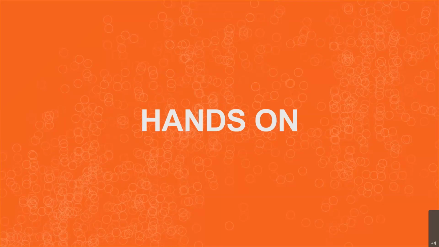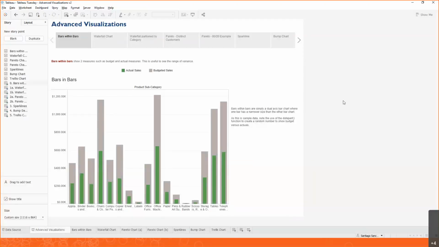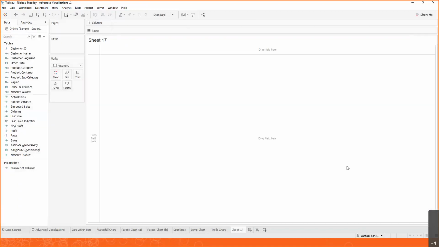So here we are with our Tableau workbook. This is what we're going to use. We'll go through each one of these story points to start building and learning how we can build these other visualizations. But as I mentioned, before we jump into these advanced visualizations, let's do a little bit of an introduction into Show Me.